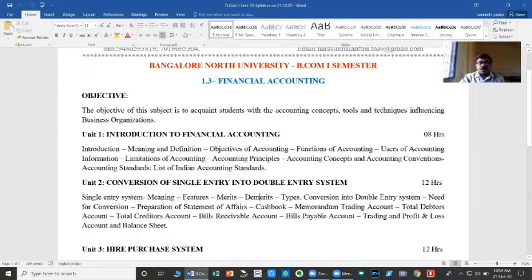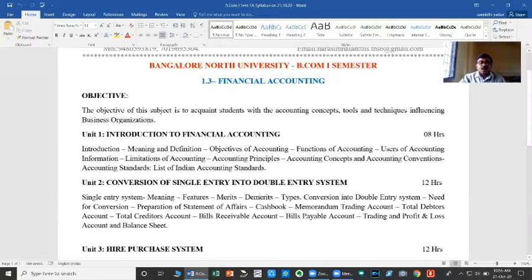Therefore, whenever traders or business people desire to convert their books of accounts which are maintained under the single entry system into the double entry system, what is the accounting procedure they need to follow? How do the books which are already maintained under the single entry system need to be converted into the double entry system?